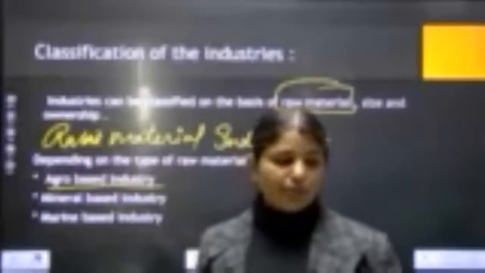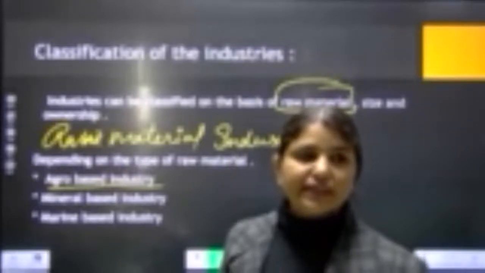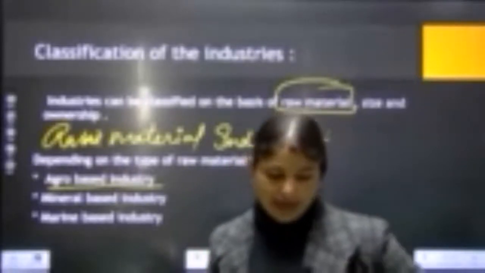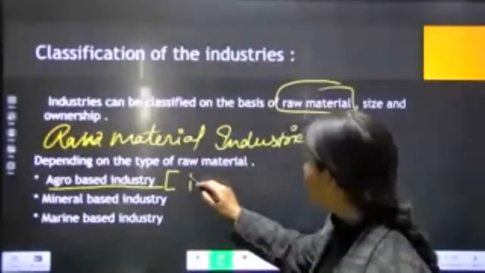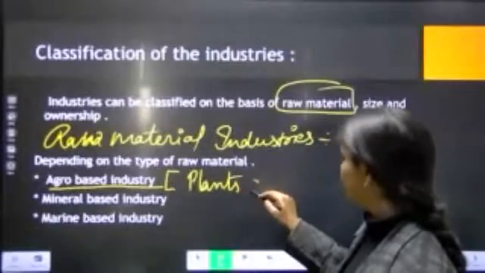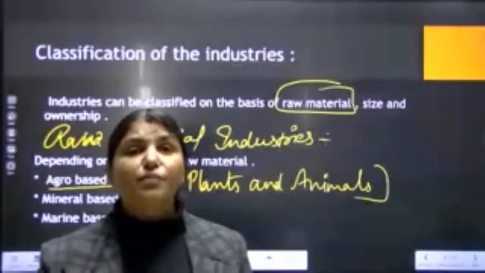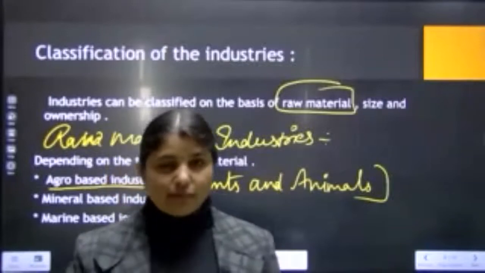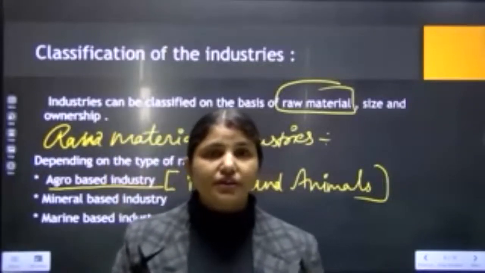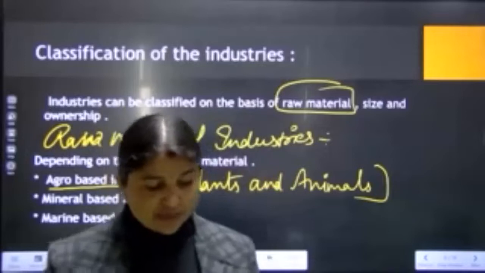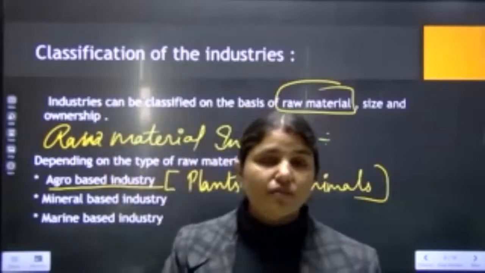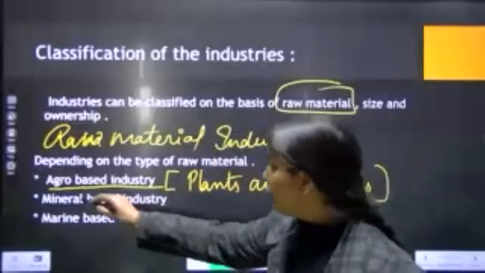Agro-based means industries which are related to agriculture. These are industries working on the products of plants and animals: food processing, making vegetable oils, cotton textiles, and preparing dairy products. All these types of industries are known as agro-based industries.